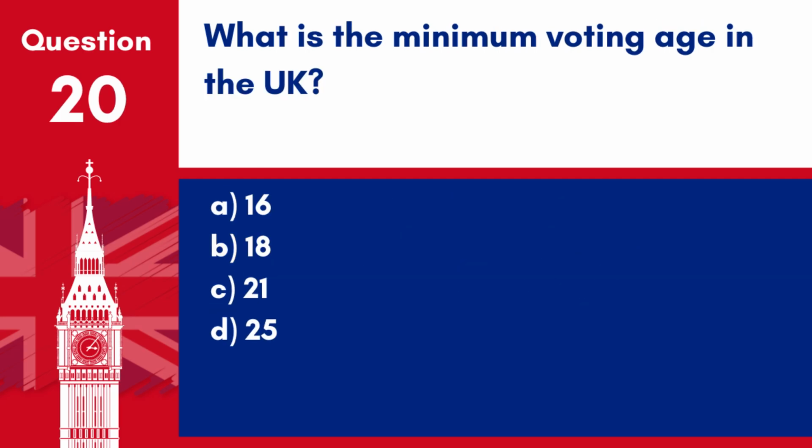Question 20. What is the minimum voting age in the UK? A. 16. B. 18. C. 21. D. 25. Answer B. 18. The minimum voting age in the UK is 18 years old.